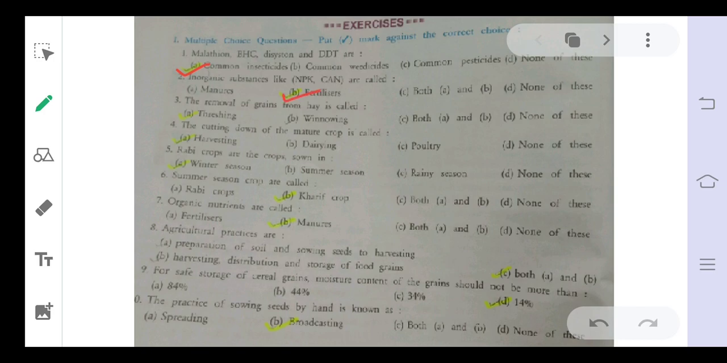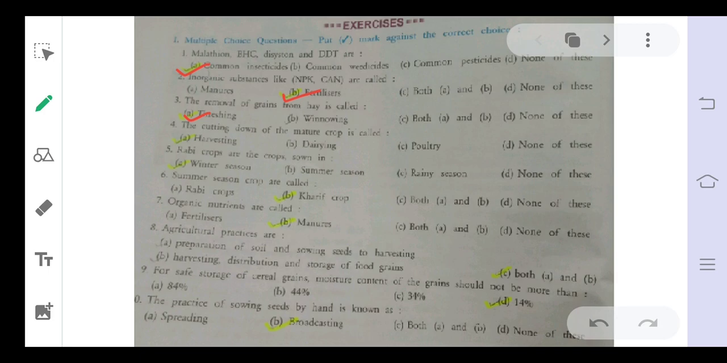Then, removal of grain from hay is called... Now see, there are two things: the removal of grain and the separation of grain. The removal process is known as threshing, whereas the separation process is known as winnowing. So here it is written removal, so it is threshing, not winnowing.